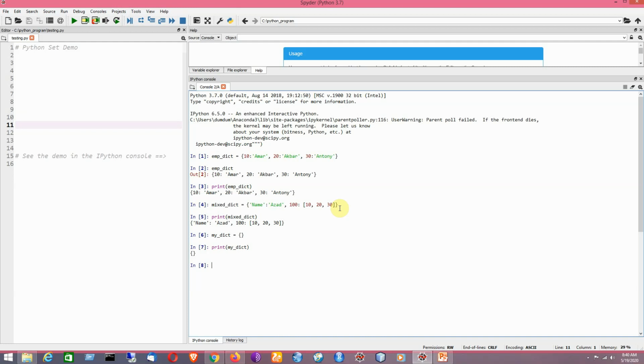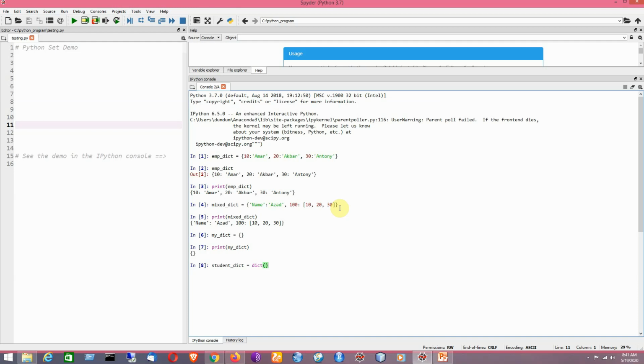Now I am going to create a particular dictionary by using the dict constructor. Like the list, tuple and set, there is also a constructor for creating a dictionary. That can be done by using the dict constructor. Say for example it is named student underscore dict. So now I am going to make use of the dict constructor.